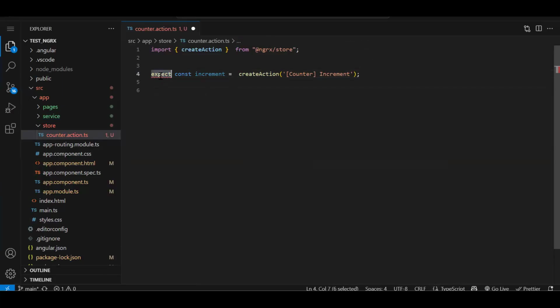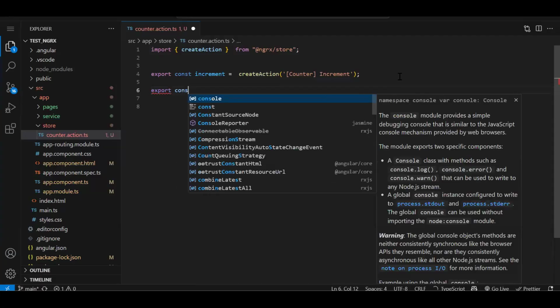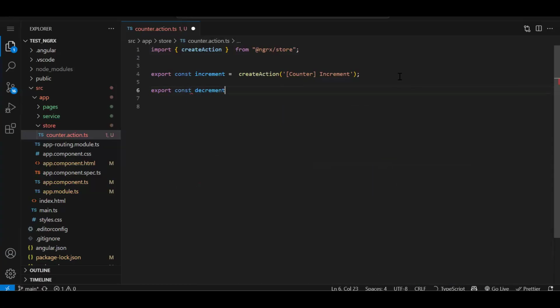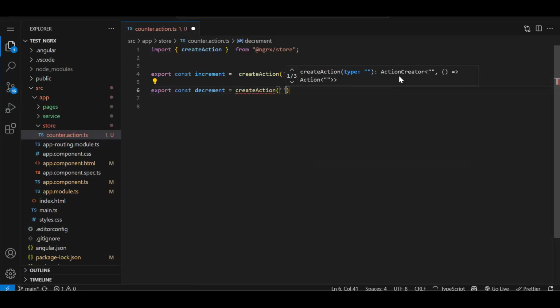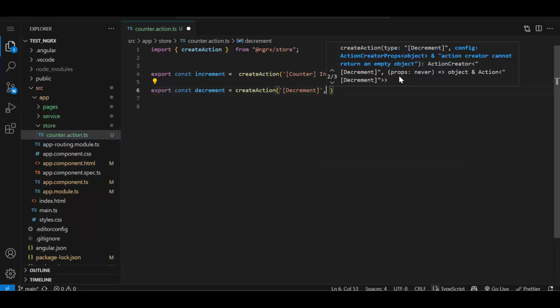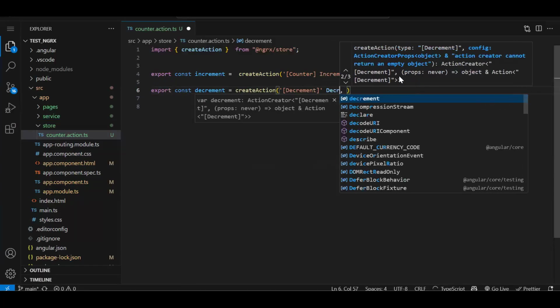Why is it expecting something? We need export over here. Just like that, one more action we are going to create, that will be decrement. Export const decrement is equal to createAction, round bracket, and the value we will pass is square bracket, counter, decrement. Fine.